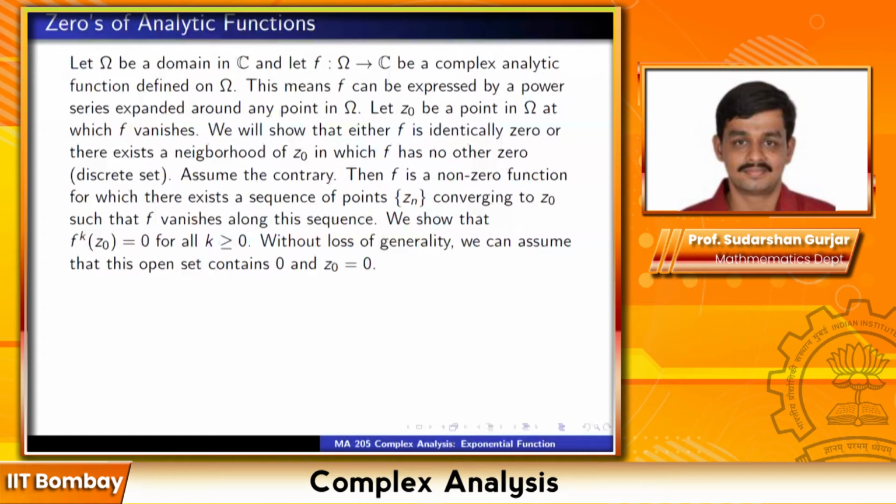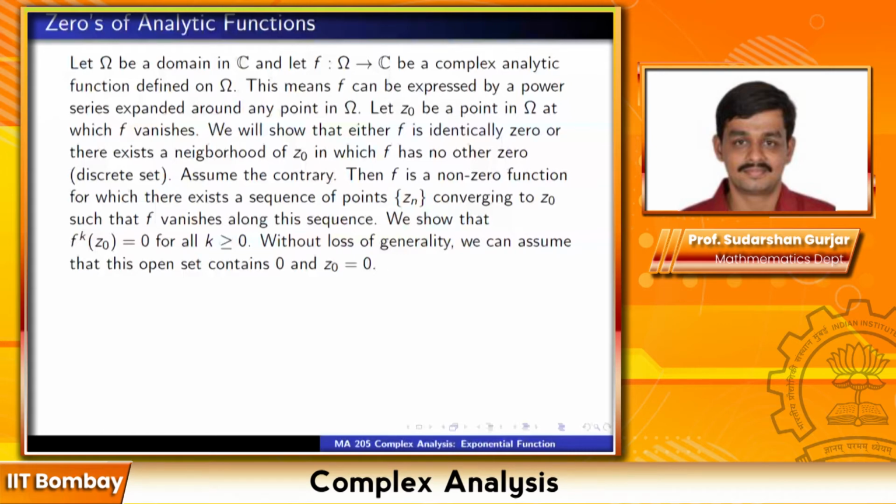So is the strategy clear? How we are going to go about proving it? I'm assuming the contrary. Then I will have a sequence of points converging to a point z0, so that the function vanishes along this sequence. And then using that, I will prove that all derivatives at z0 are 0, which by analyticity of the function will conclude that the function itself is identically 0 in a neighborhood of z0.